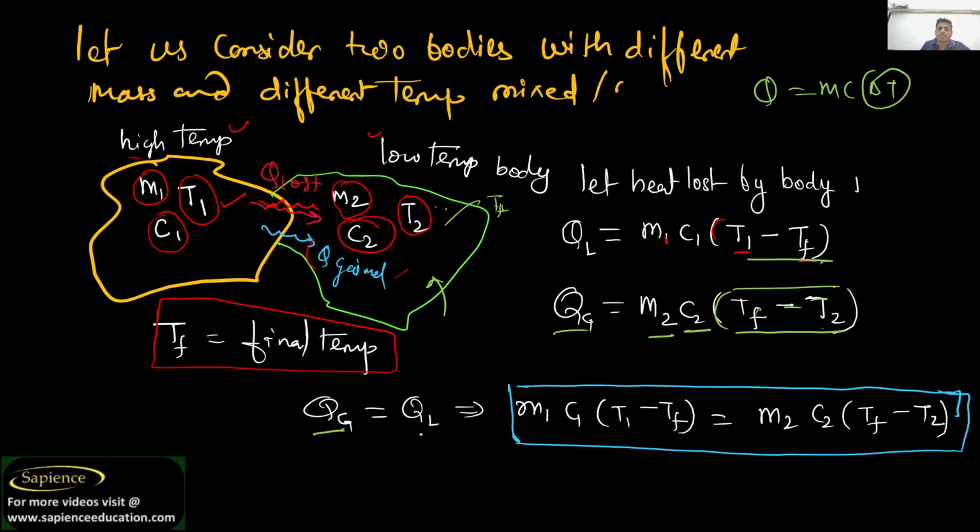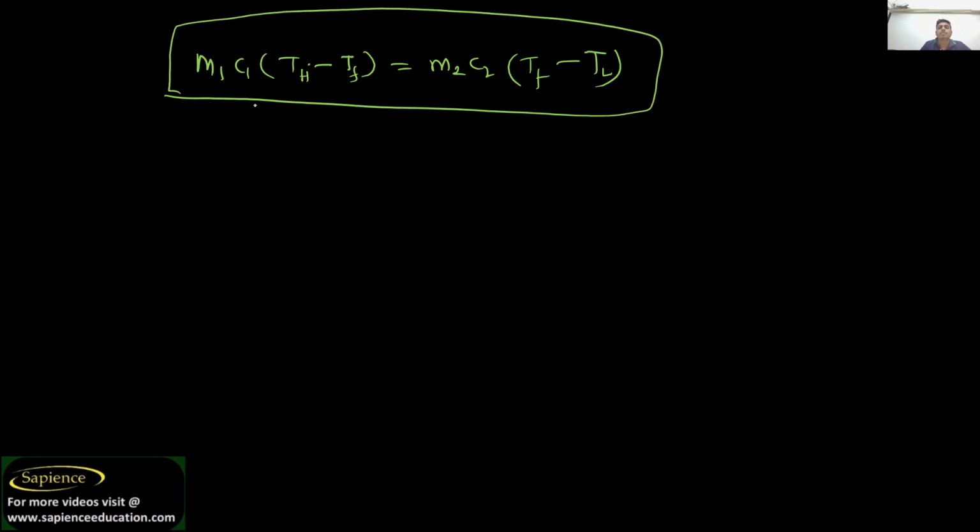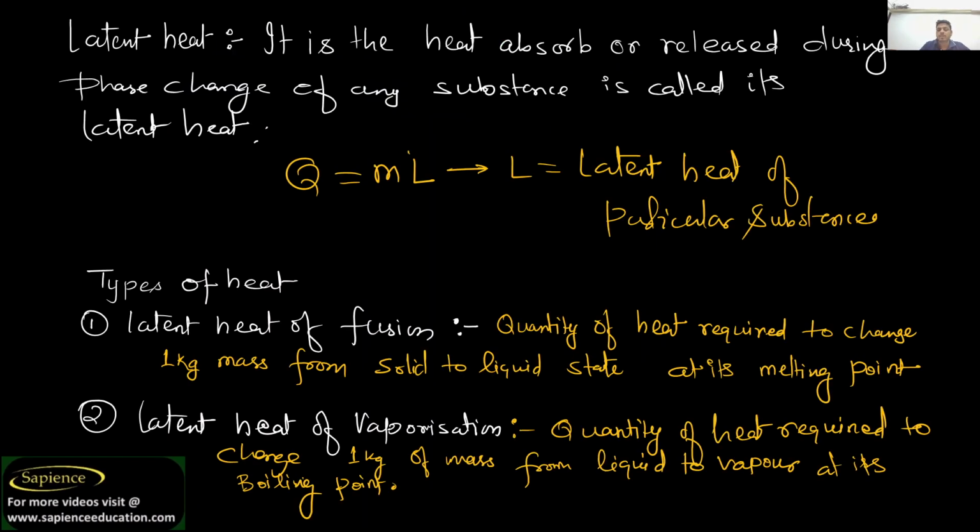So finally Q gain is equal to Q loss, so finally you will use this equation. This is a very important equation we have to come to know, right? So what is the final equation? This is M1 C1 into T high temperature minus T final, and this is equal to M2 C2 into T final temperature minus T lower temperature. So this is the very important formula. By using this we can find the specific heat of a body. By this method only we have found the specific heat by using a calorimeter.